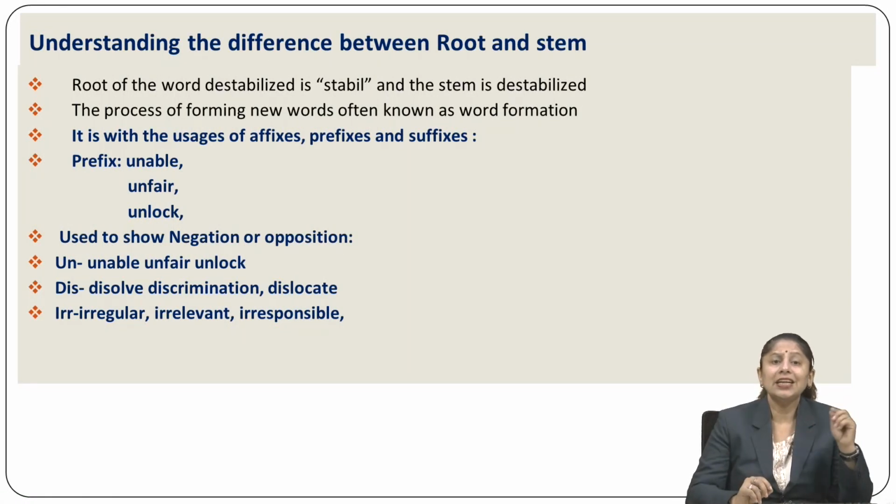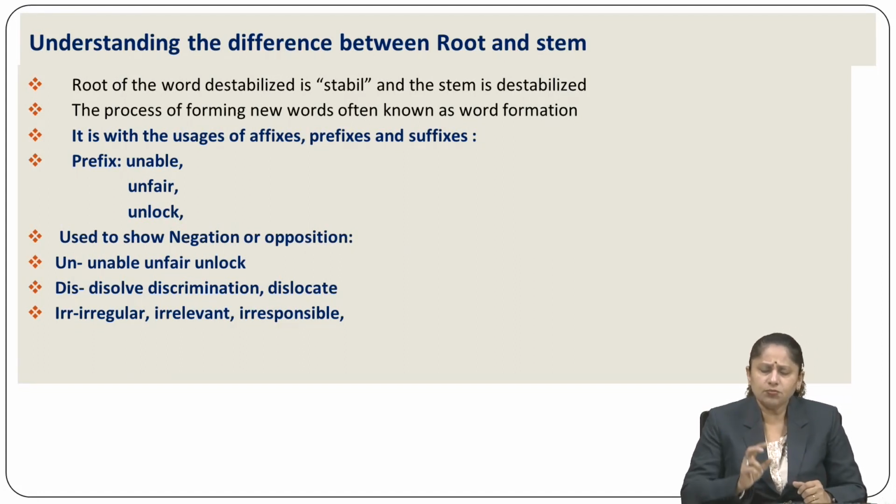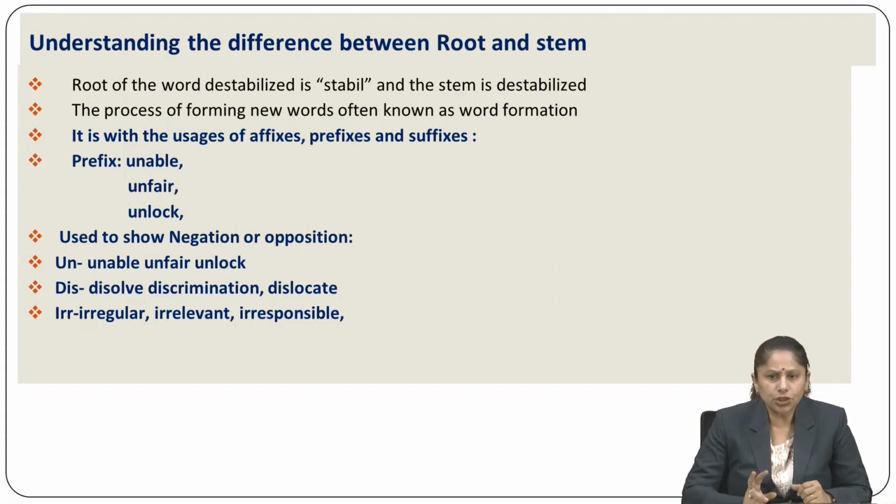In the same way, des, this is also the prefix, and because of suffix and prefix, you can see the original root word stable, which is converted or transformed as destabilized. That's what I want to genuinely explain to you. I think with this particular example you will be completely clear about the formation of the word.